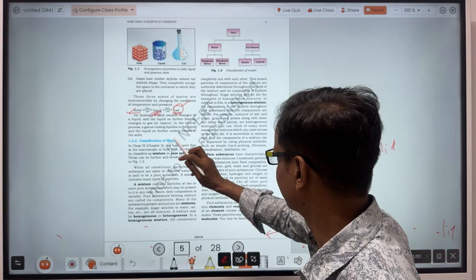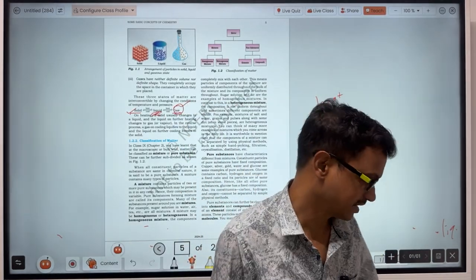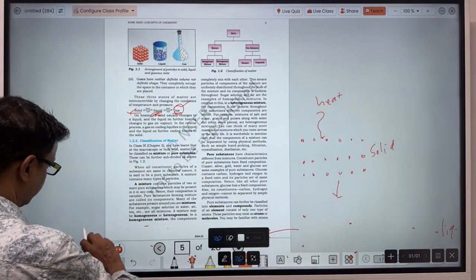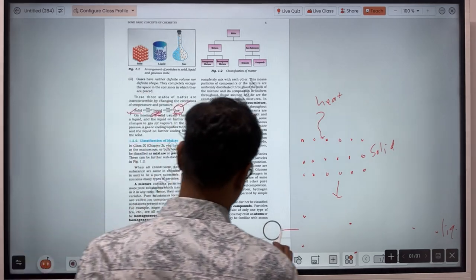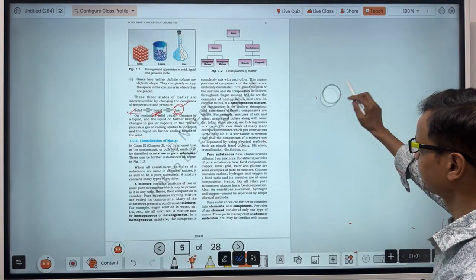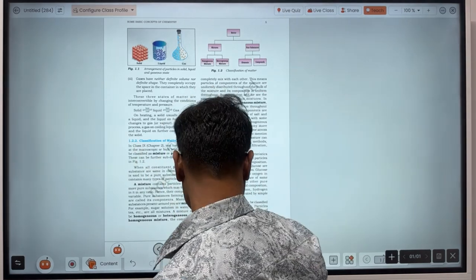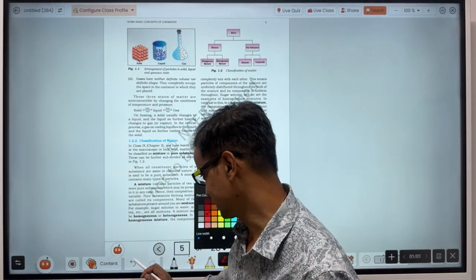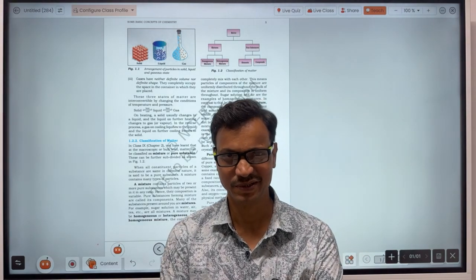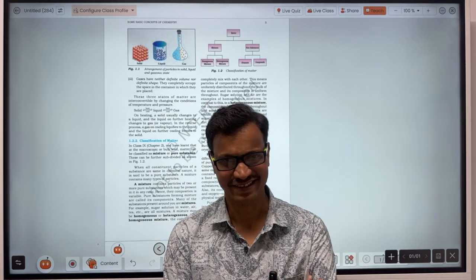Now, classification of matter, this one is important. From here the chemistry starts. Every substance is divided into two parts: one is called pure substance and the other is impure substance. Guys, don't consider that pure substance means beneficial for human beings and impure substance means harmful. That's not the meaning. That doesn't matter here.